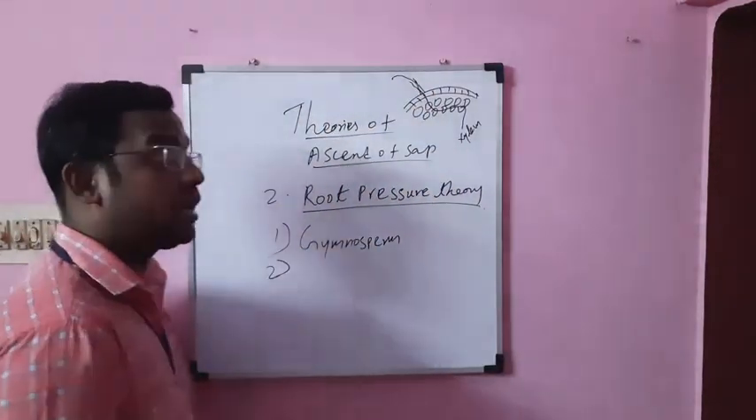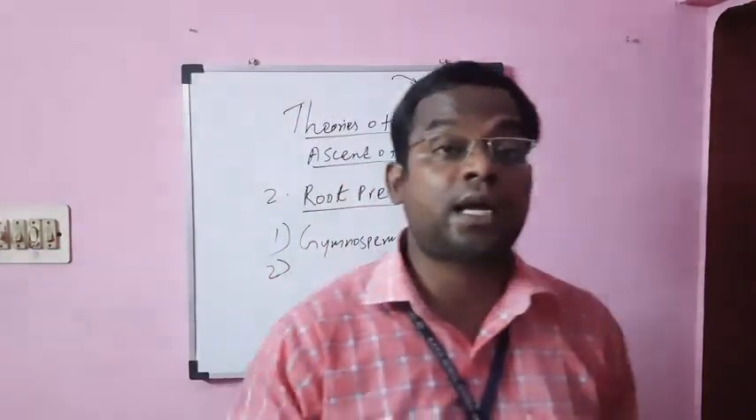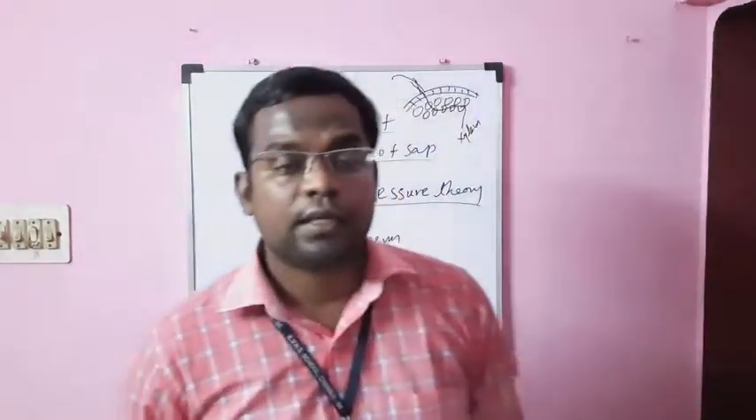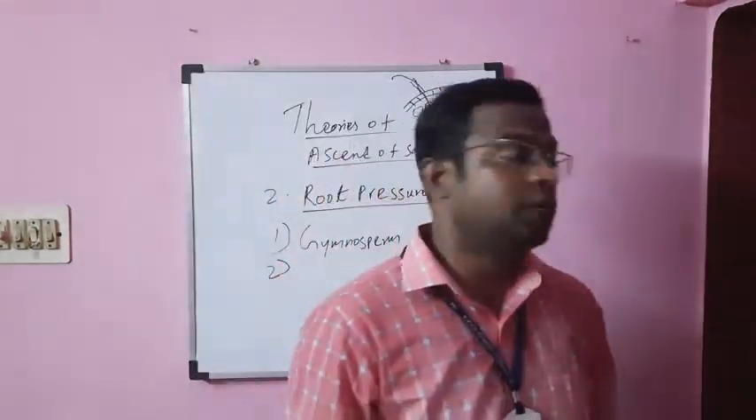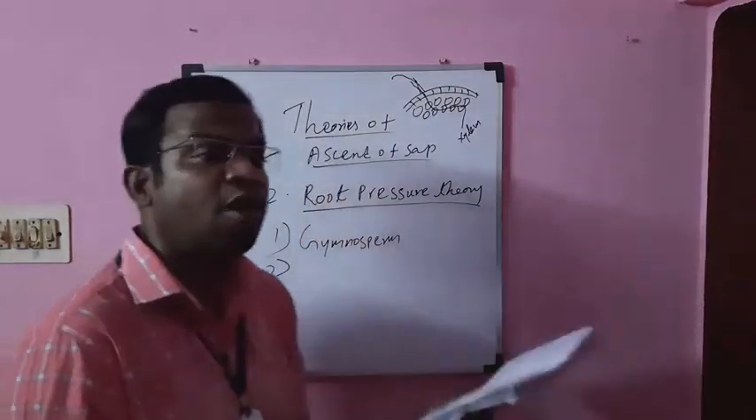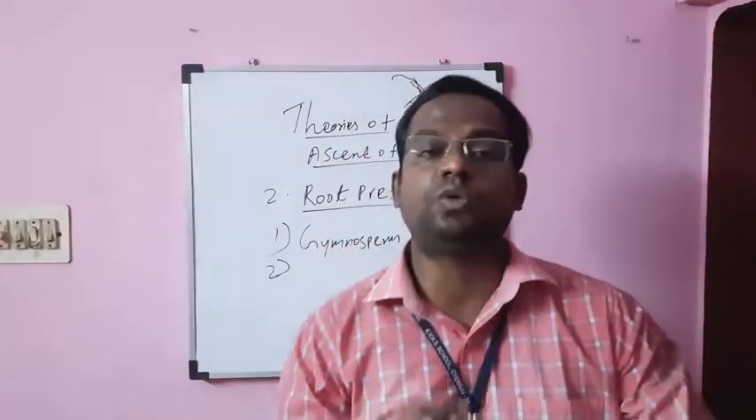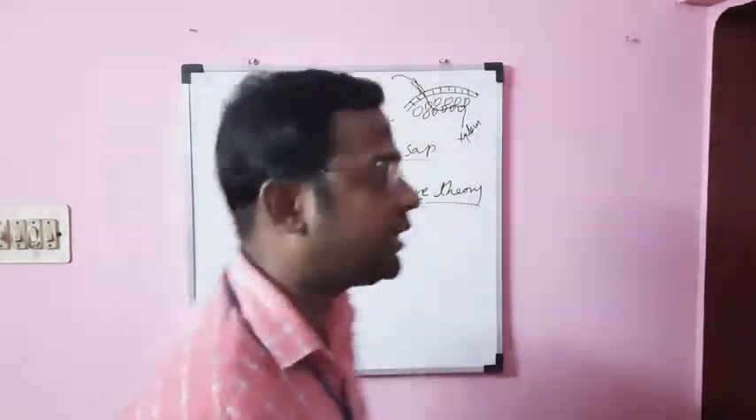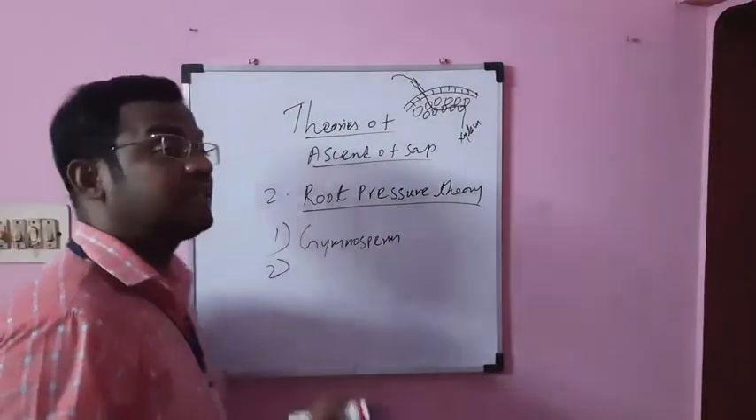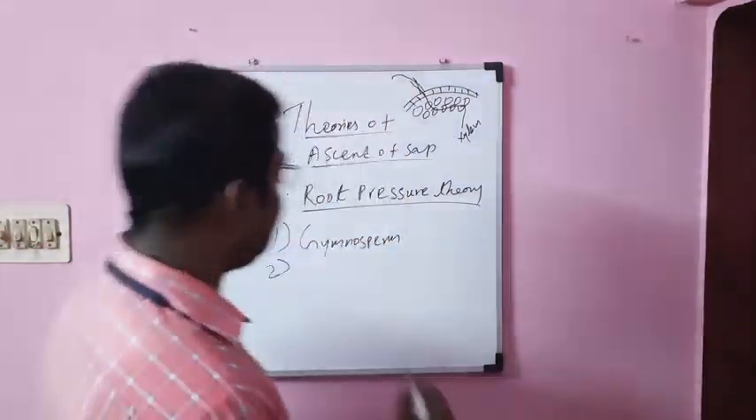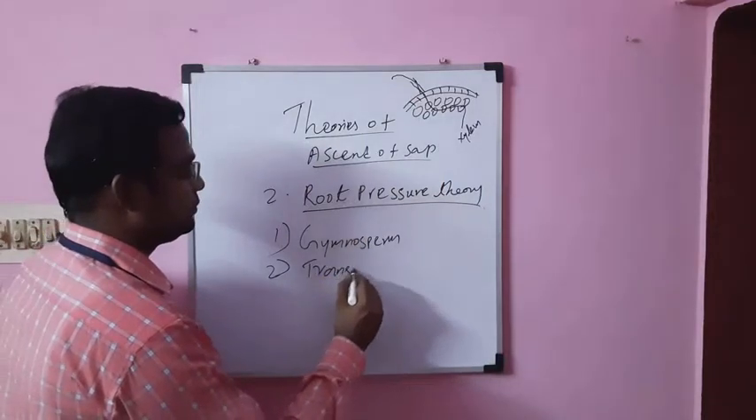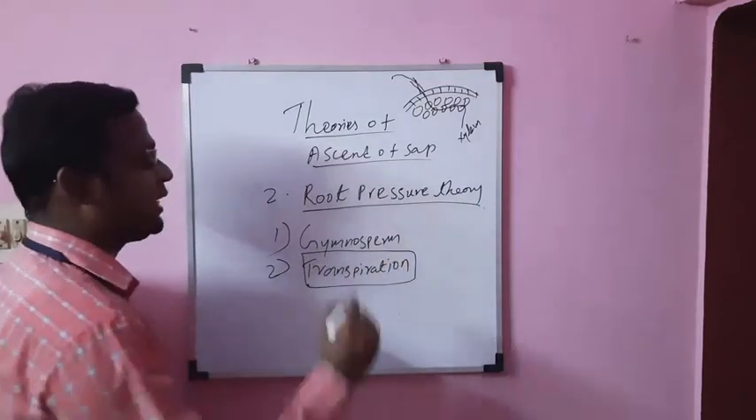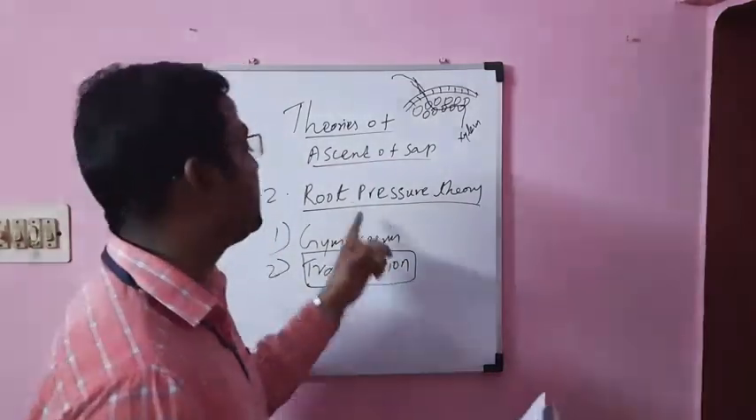Number two, the second point is a very important point. Why do they not accept the root pressure theory? Listen carefully. According to the opposing people, there is no connection between the ascent of sap and the root pressure theory, because they say the ascent of sap takes place by transpiration. By transpiration only does the ascent of sap take place. There is no involvement of root pressure.